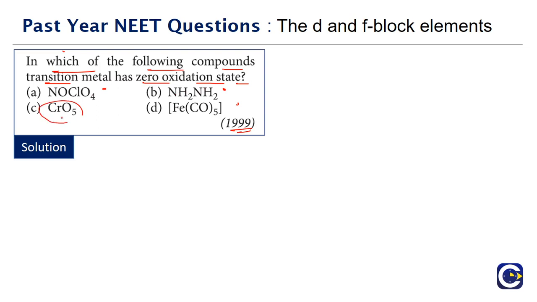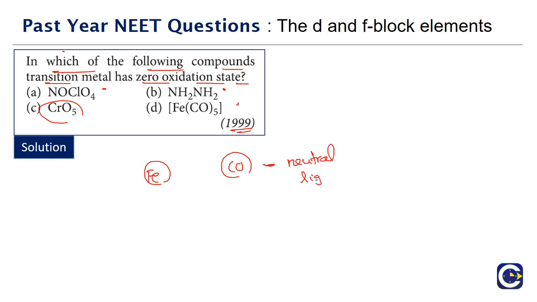Transition metal is there in the CrO5, and transition metal is also there in Fe(CO)5. If you look at Fe(CO)5, it's a complex of iron with CO group. The CO group is a neutral ligand.